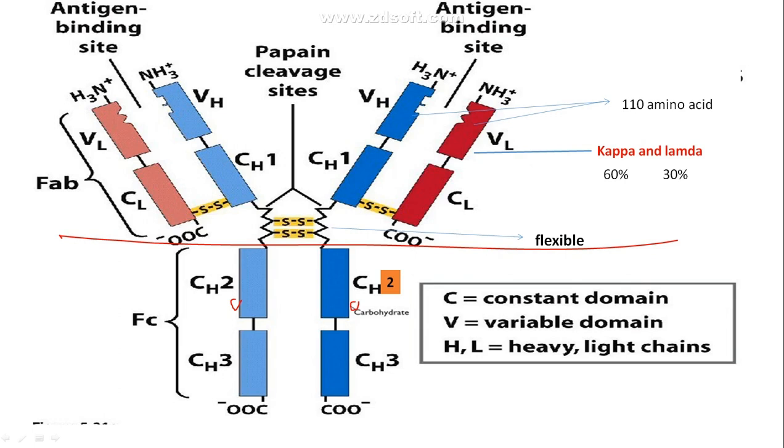Now, we will look only into the light chain. The red color is my light chain. The red color and the blue color, which is the heavy chain, at the terminal end they have an amino group, that is, they are called N-terminal. Now, just look only at the red color light chain. This light chain has a molecular weight of 25 kilodalton.